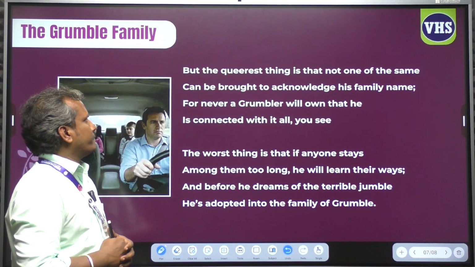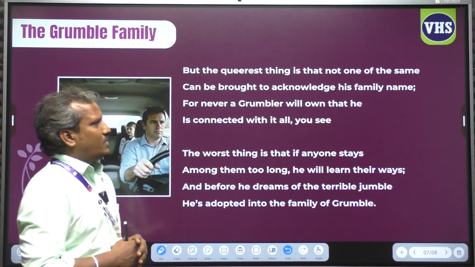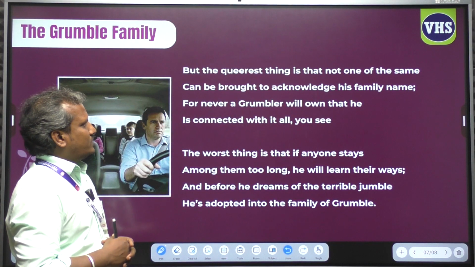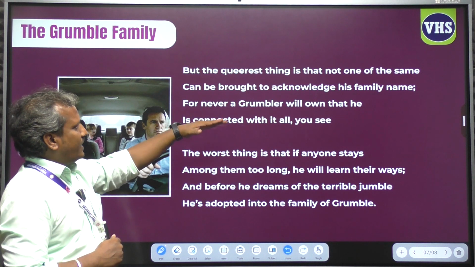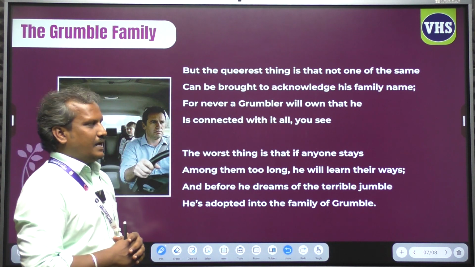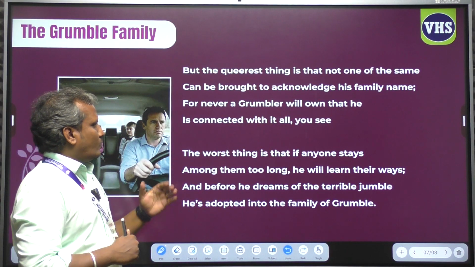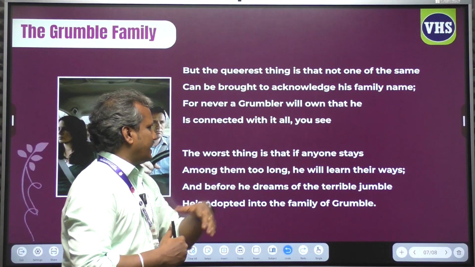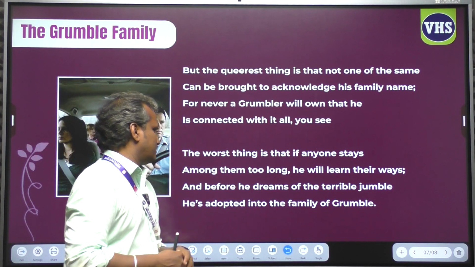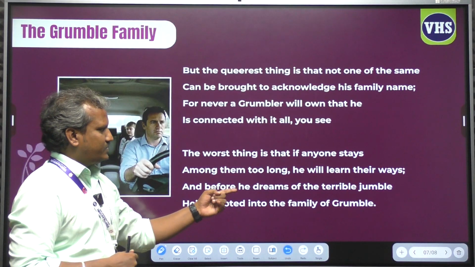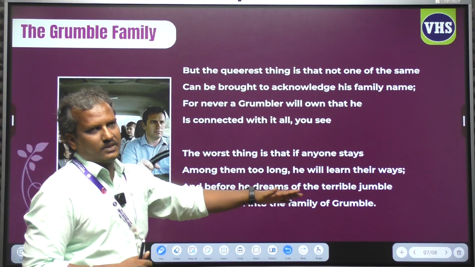Next stanza. But the queerest thing is that not one of the same can be brought to acknowledge his family name. For never a grumbler will own that he is connected with it all, you see. The worst thing is that if anyone stays among them too long, he will learn their ways. And before he dreams of the terrible jumble, he is adopted into the family of Grumble.